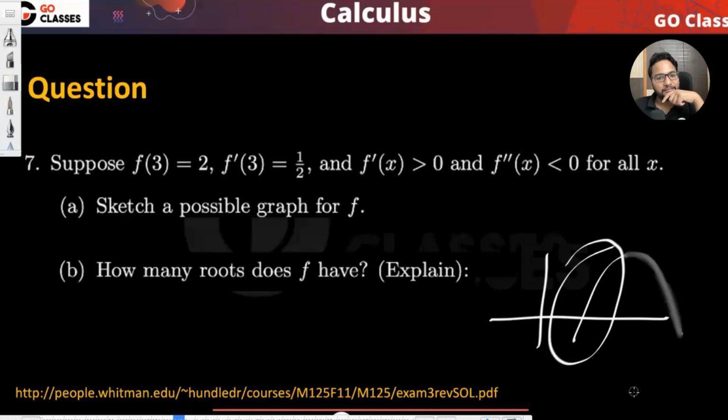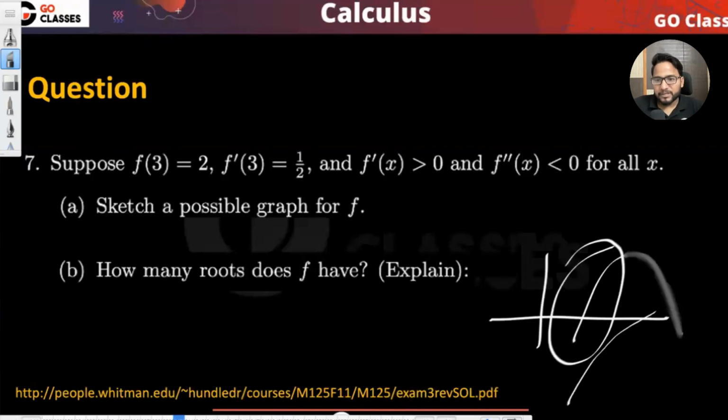Why is that the case? This is the area in which we are. So the function should be something like this, always something like this. Maybe it is a graph of log x or something like this.